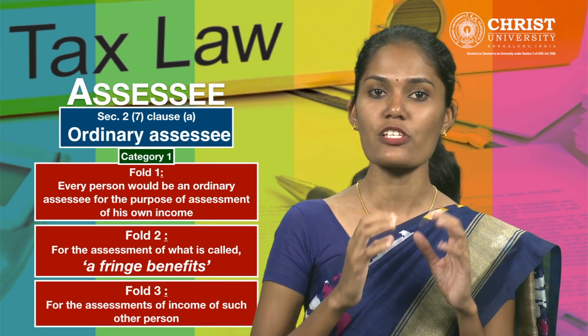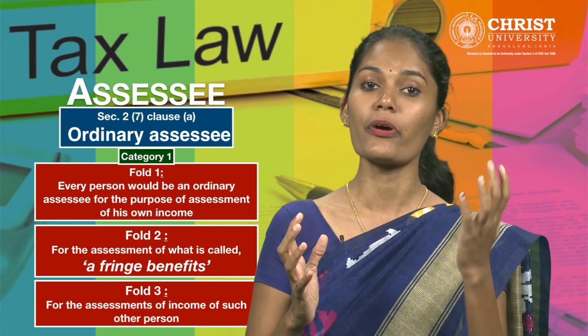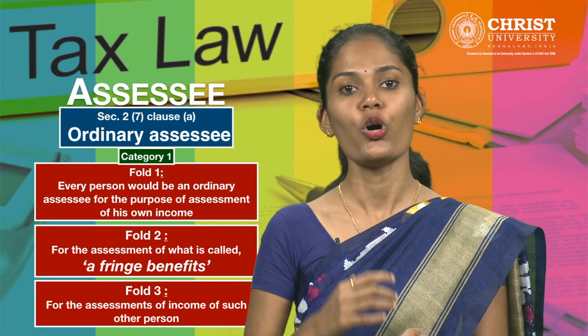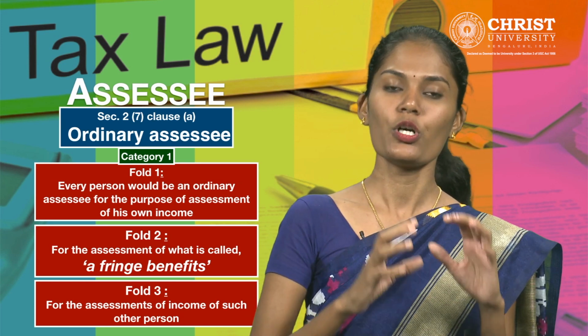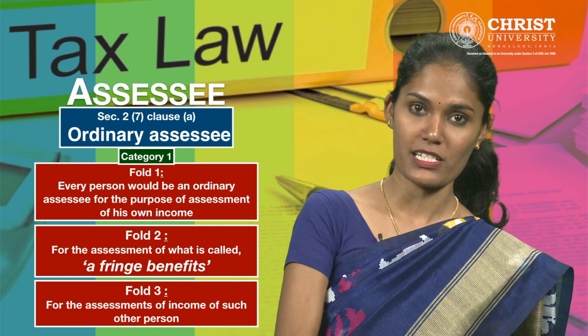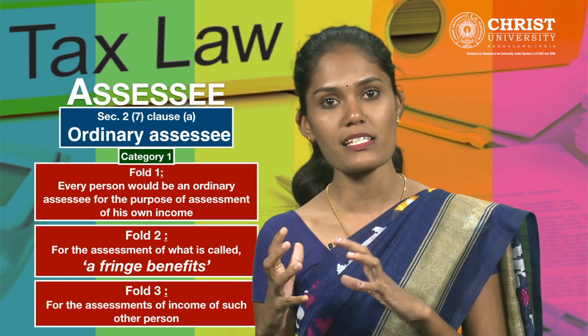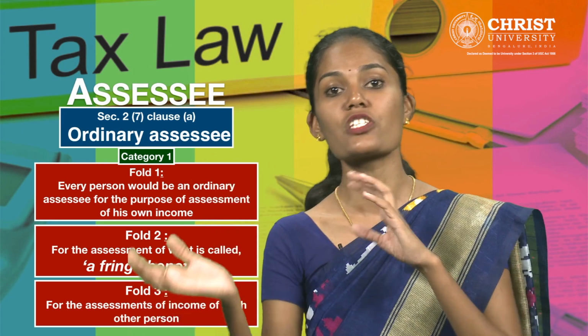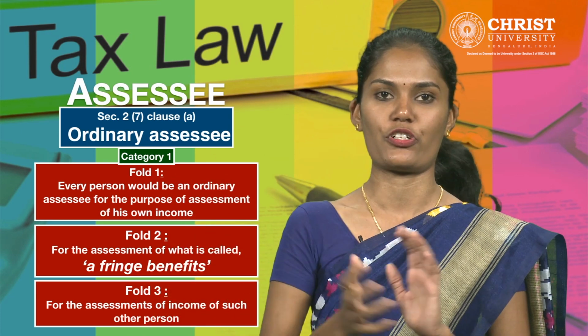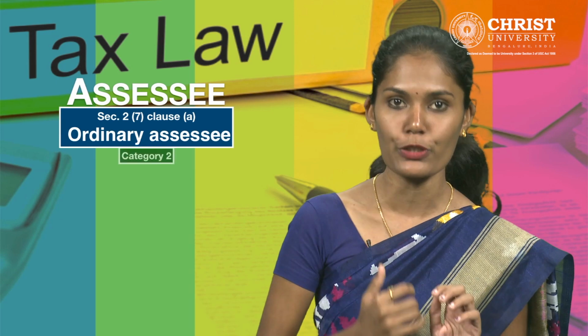When an income has been transferred solely for the purposes of avoiding or evading tax, then though the income is received by such other person, it is to be assessed in the hands of the one who transferred the income, that is the transferor. Now moving to category 2.